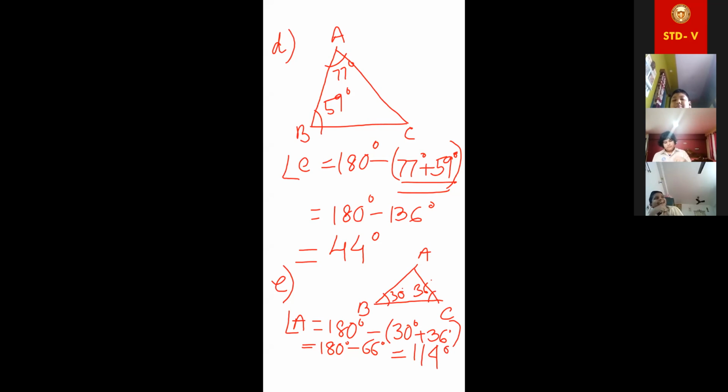Acha, now this is angle A, 114. This angle is greater than 90 degree, yes or no? Yes, ma'am. It will be obtuse.